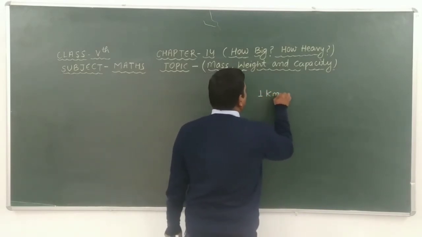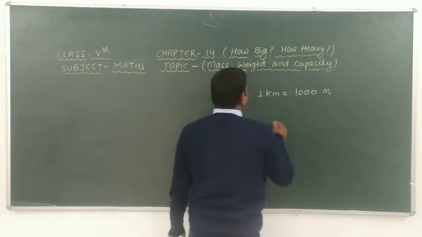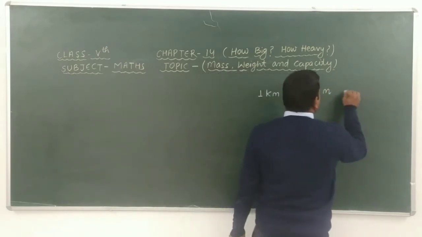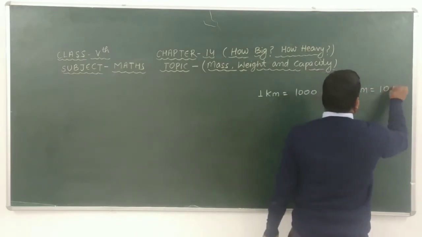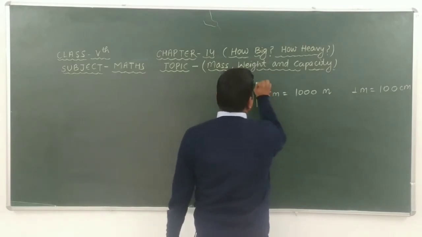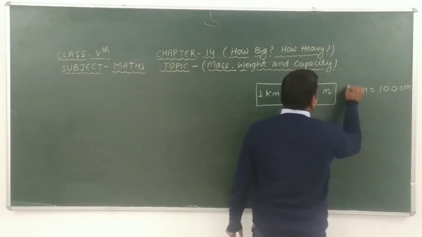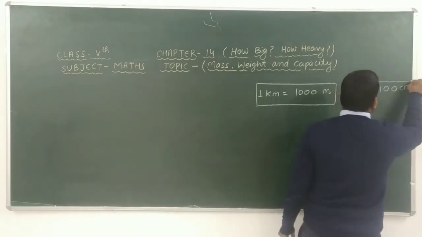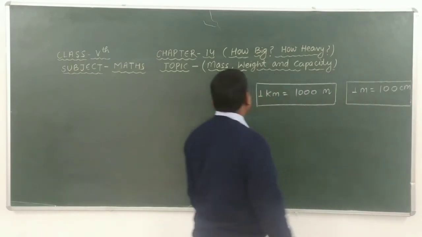1 kilometer is equal to 1000 meter and 1 meter is equal to 100 centimeter. Dear students, please keep in mind 1 kilometer is equal to 1000 meter and 1 meter is equal to 100 centimeter. Okay students?